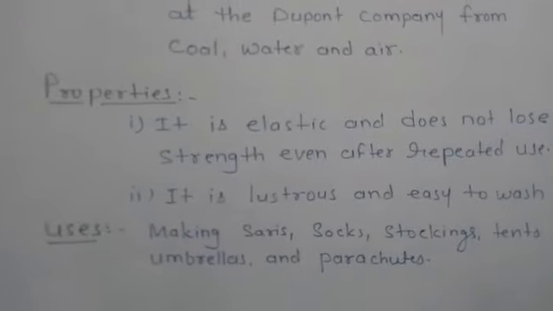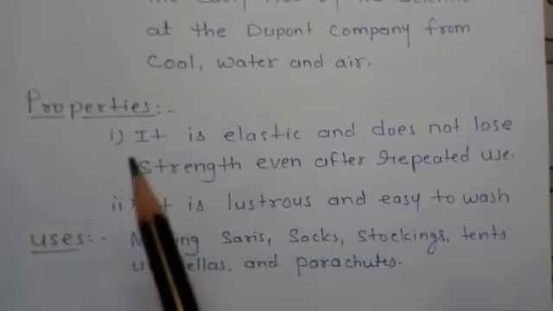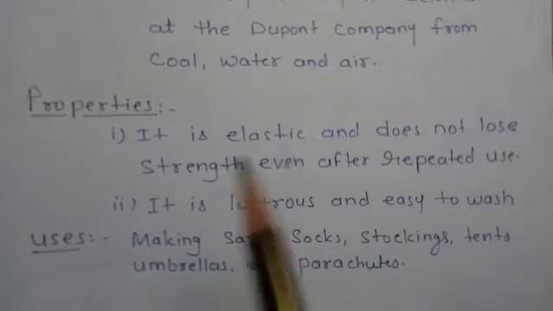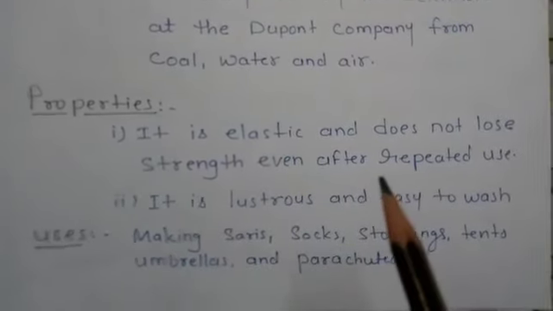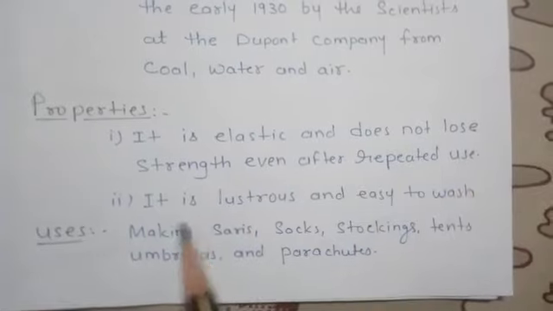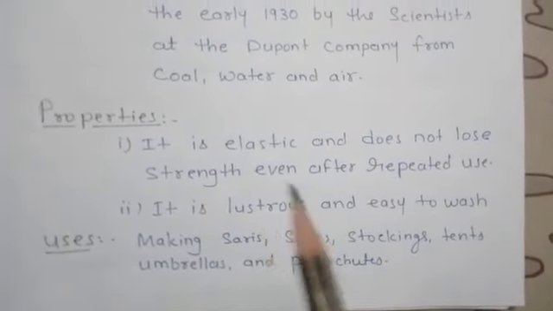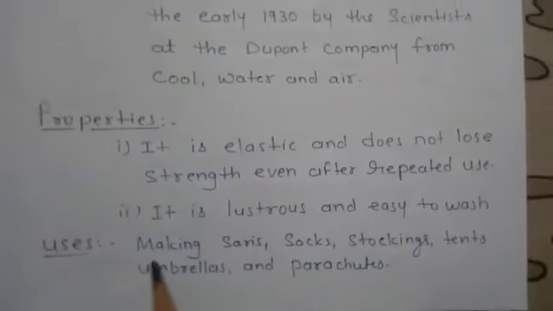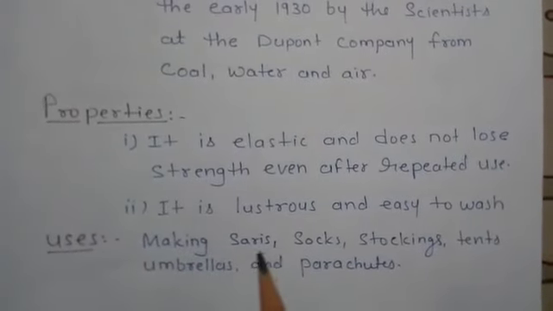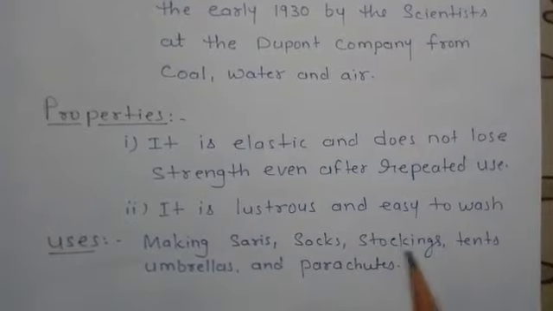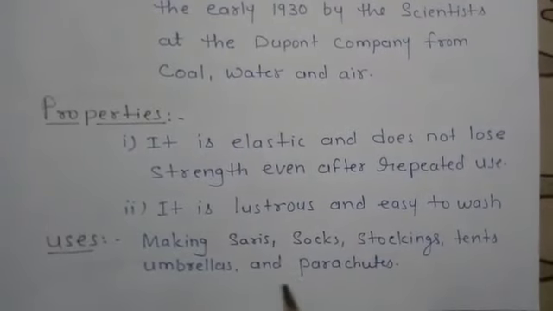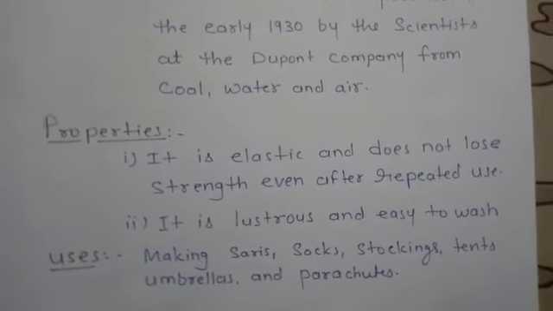Let's see what the properties of nylon are. It is elastic and does not lose strength even after repeated use. It is lustrous and easy to wash. Lustrous means shiny in nature. Where can we use it? For making saris, socks, stockings, tents, umbrellas and parachutes.